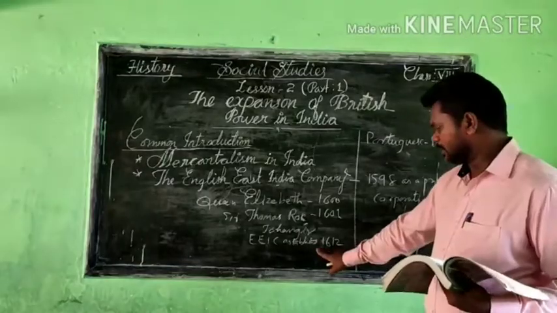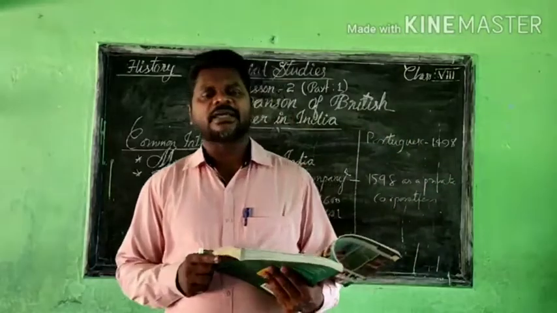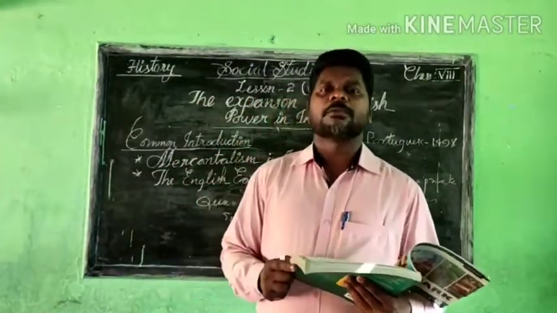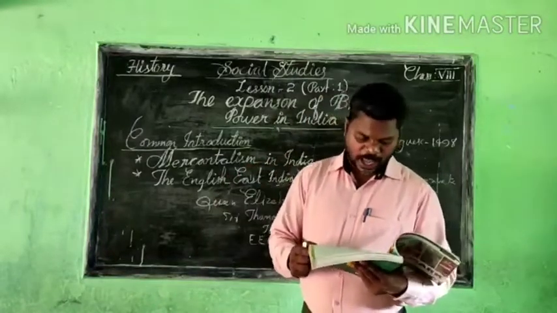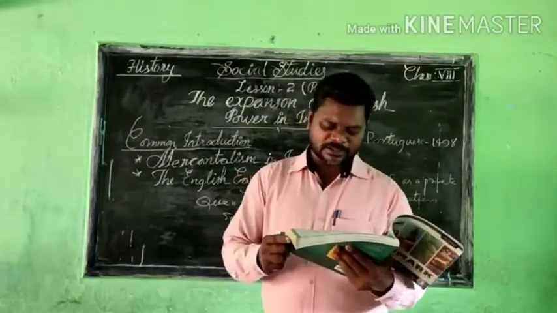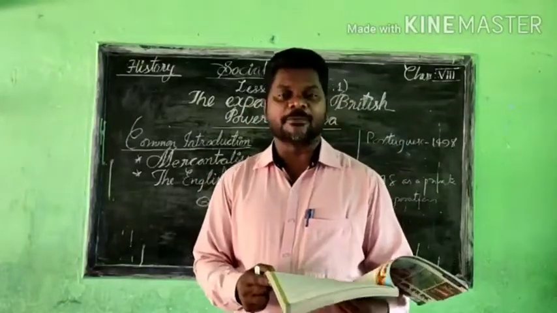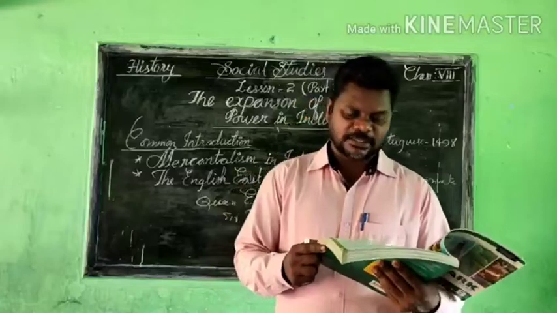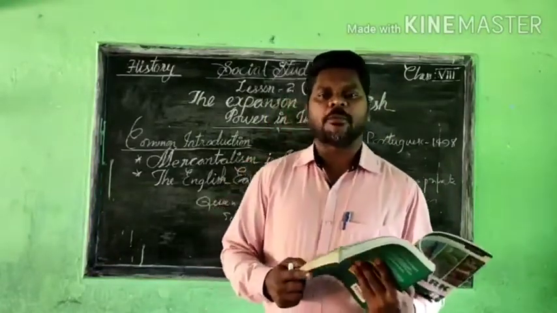From 1612, they started their own trade and factories in India, in Surat. And they built trading posts in Muzaffarpur, Agra, Ahmedabad, Madras, Patna, and Baleshwar. We are getting the clear information.